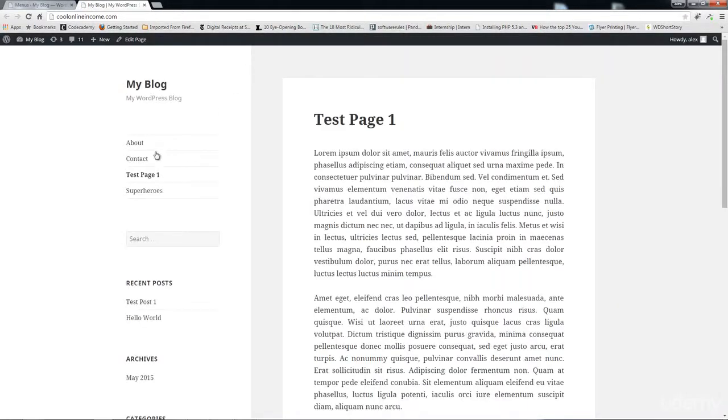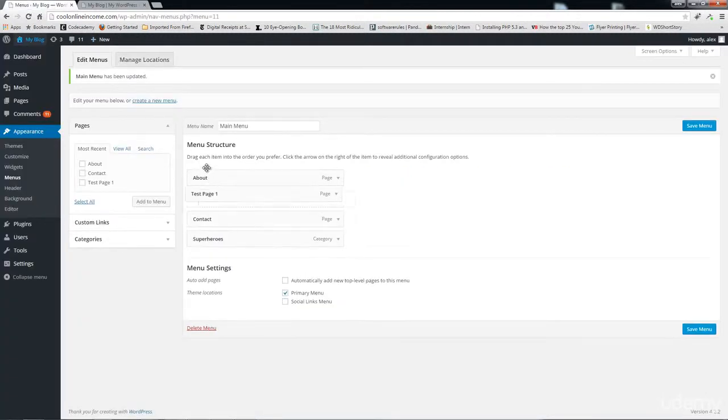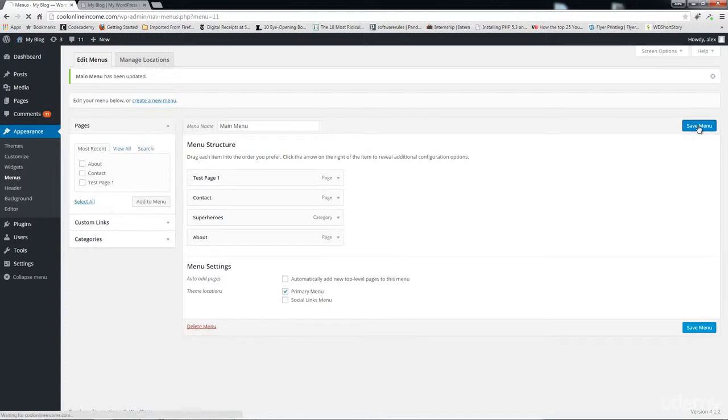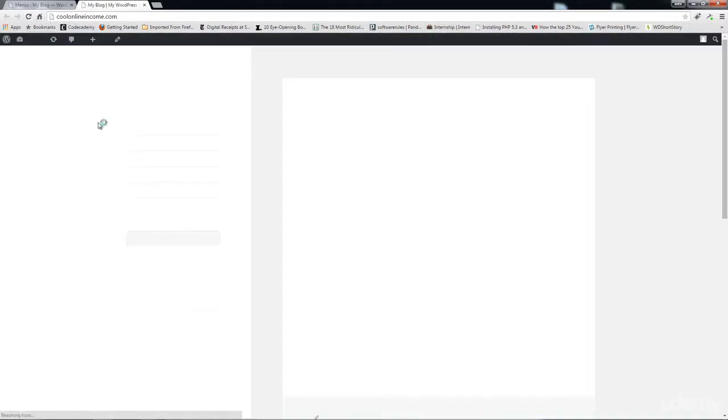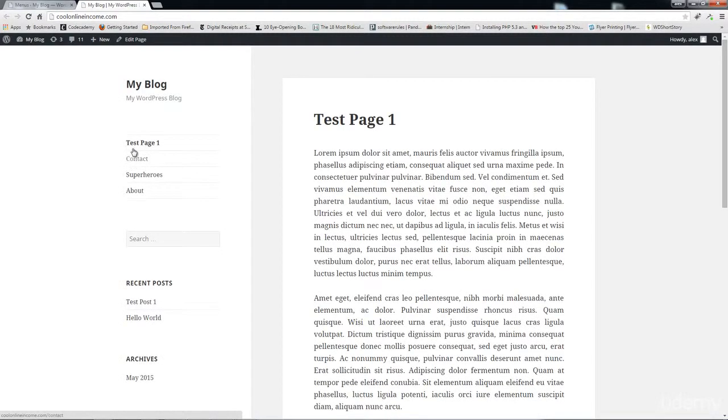I'm going to go to my home page, and now let's see. As you can see, this is our menu right here to the left. We have the About, Contact, Test Page 1, Superheroes. I can change the order simply by dragging. I can take this up, I can drag this down, and then simply come back and click on Save Menu. Go back to the home page, refresh, and as you can see, the order has been changed.